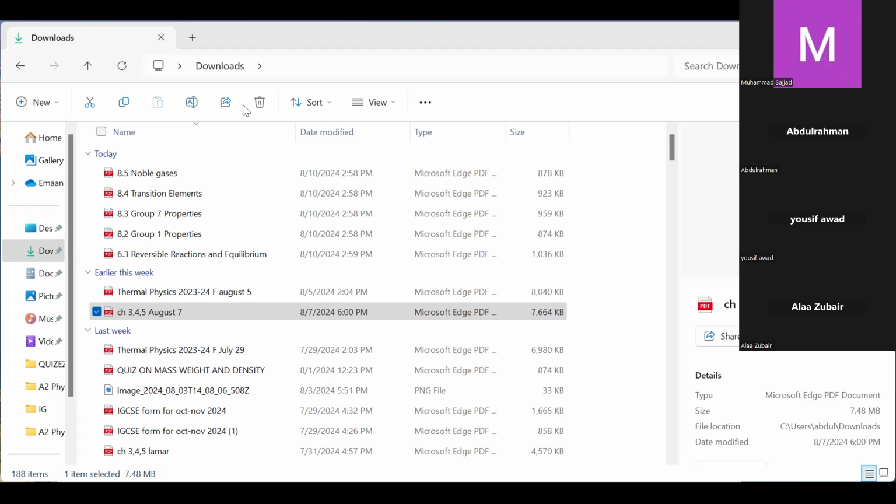Yeah, my dear friends, you have to read this one. Center of mass of irregular shaped object. Read it just once.